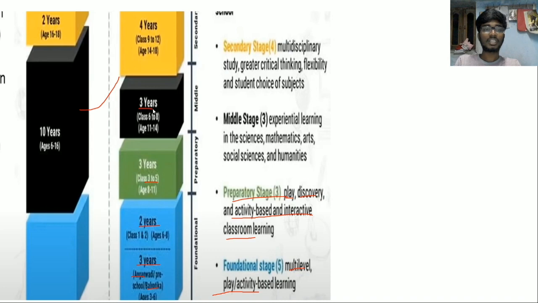And the next 3 year stage, from classes 6 to 8, is experiential learning in the sciences, mathematics, social sciences and humanities. And next we have the secondary stage, where we'll have multidisciplinary study. We'll discuss this in the slide I gave there. And greater critical thinking, flexibility and student choice of subjects. This flexibility thing I added in the slide, I'll discuss that.